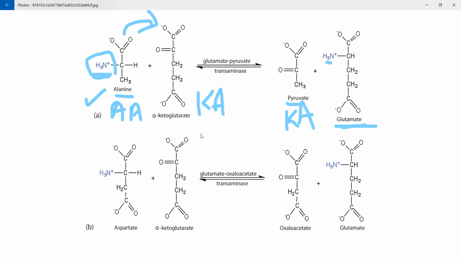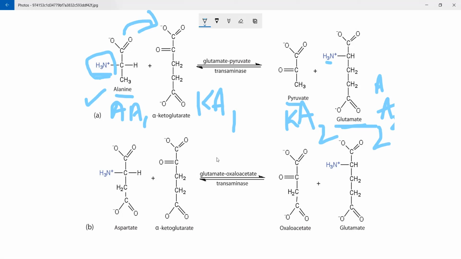तो आप क्या कर रहे हैं? You are taking amino acid 1 and keto acid 1, and you are making keto acid 2 and amino acid 2. ठीक है? That is the reaction. You are taking one amino acid, you are making it into a different amino acid. You're taking a single keto acid, you're converting it into a different keto acid.